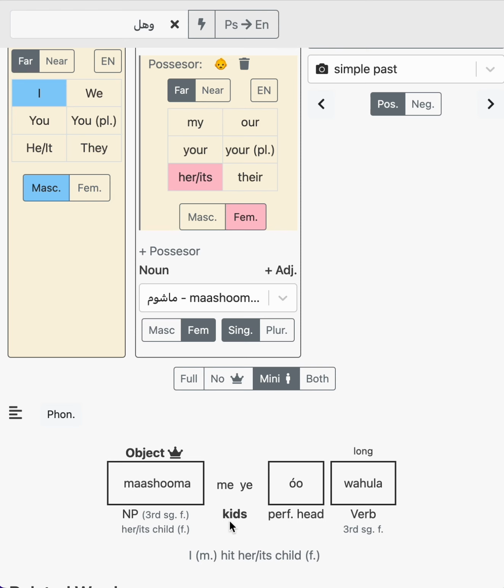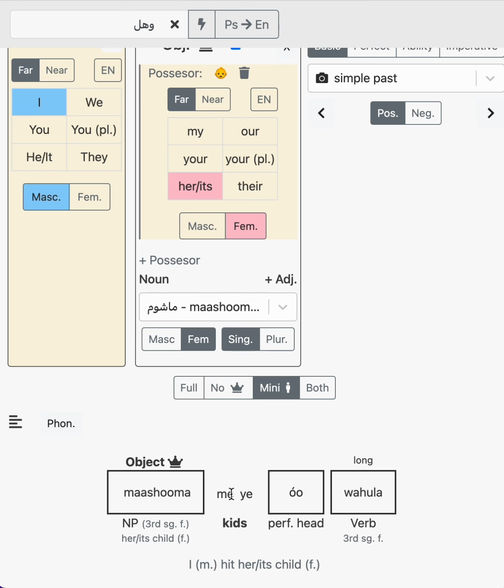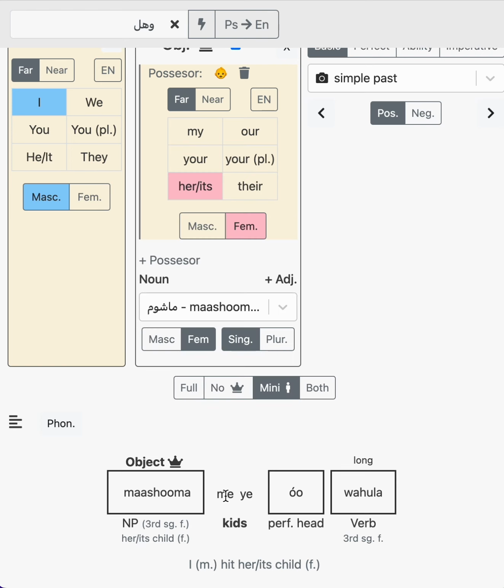So that can mean I hit her child, but it could also be that this is the possessor and this is the servant. So it could mean that she hit my child, because whatever they are, they always have to line up in first, second, and third person. That's why you might hear people say something like "Rag me dewaurido," I heard your voice, which can also mean you heard my voice. So that's something really cool about the way that Pashto works with these shortening forms.